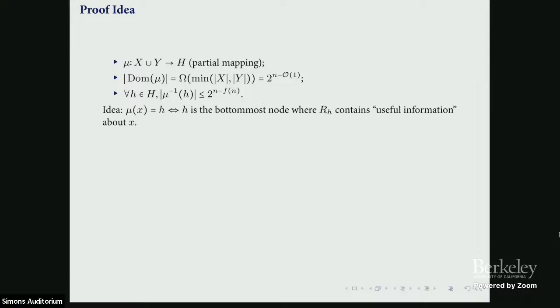And the idea, ideologically, is in some sense the same as we have for width in resolution proofs, but in some sense it's two-dimensional width.